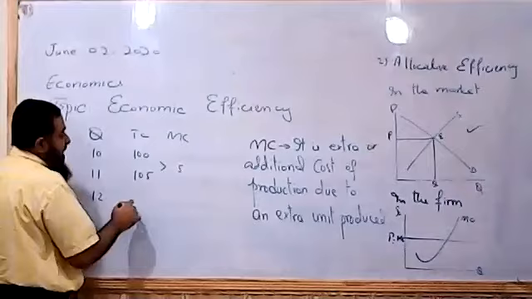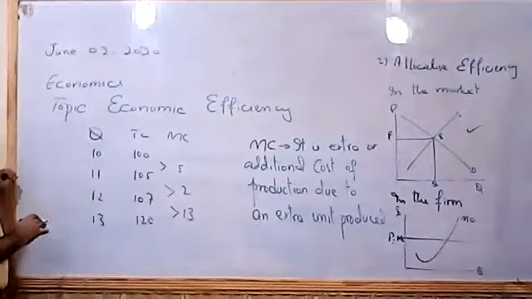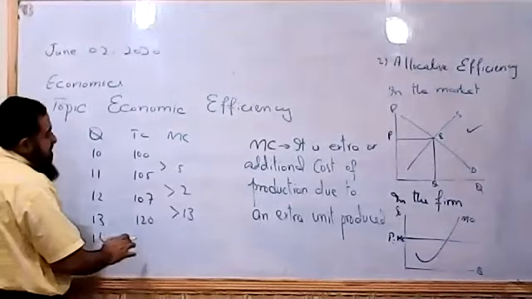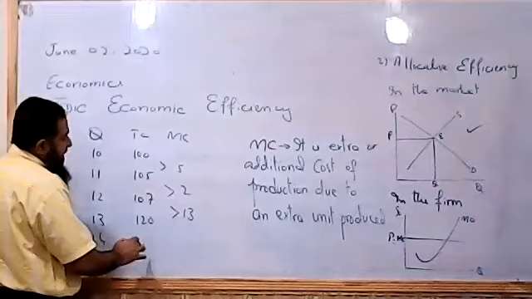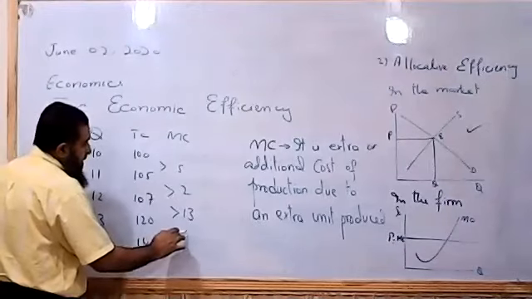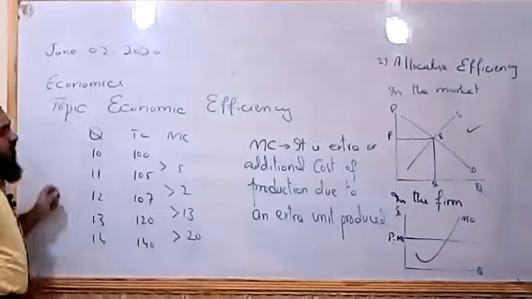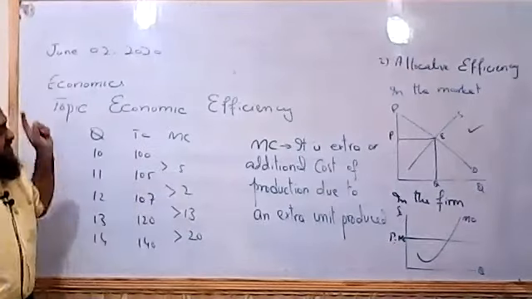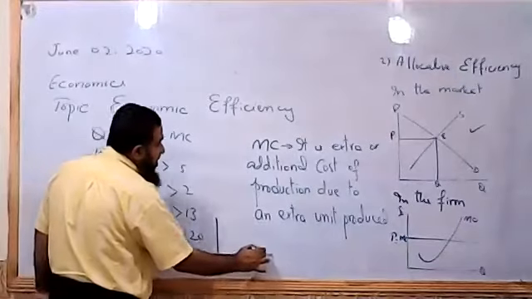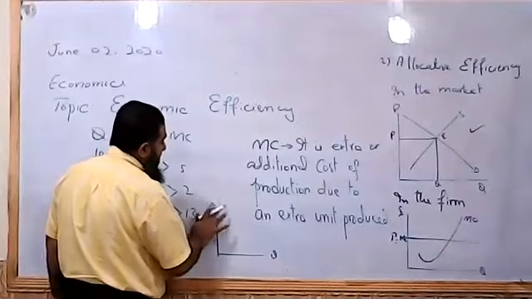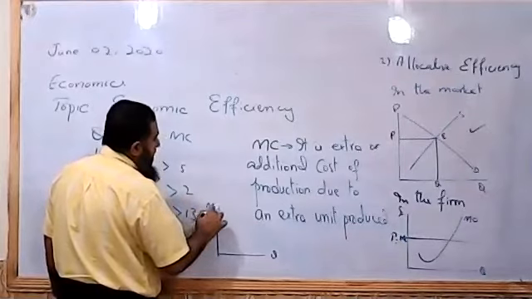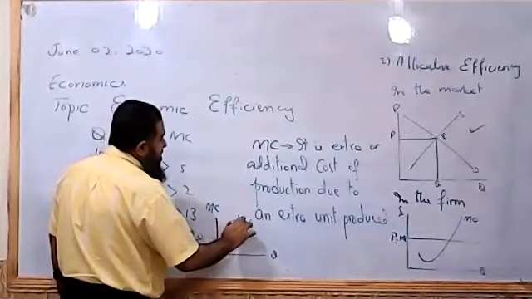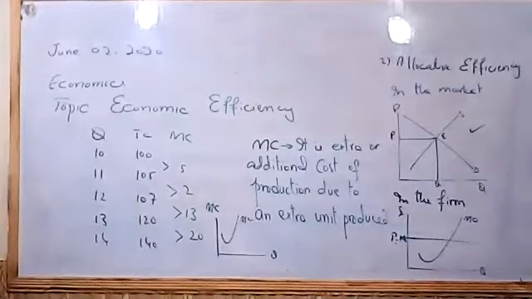So when it produces 13 units, its total cost goes to 120. So now the marginal cost will be 13. And when it produces 14 units, its total cost goes to 140. So the marginal cost will be 20 now. So if we see, marginal cost first decreases, then it steeply increases. It has this shape. All right. Here we find the marginal cost. So this is the shape of marginal cost of production.